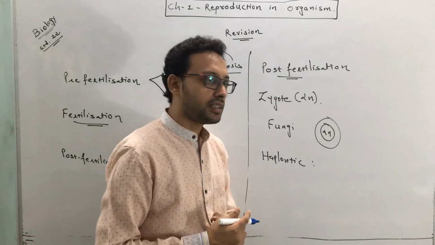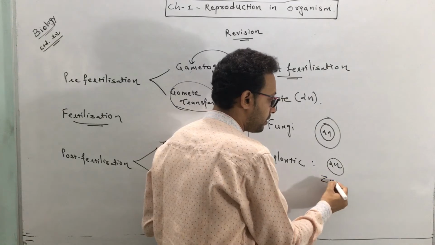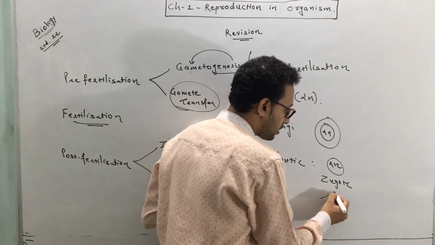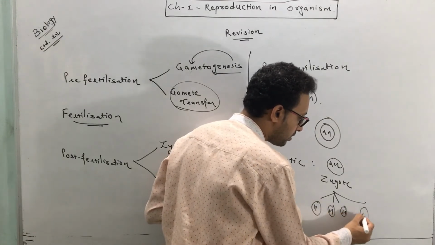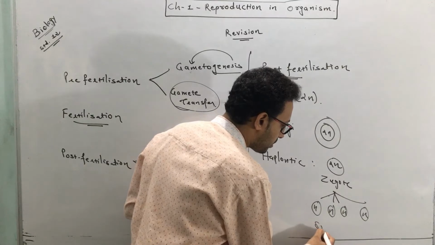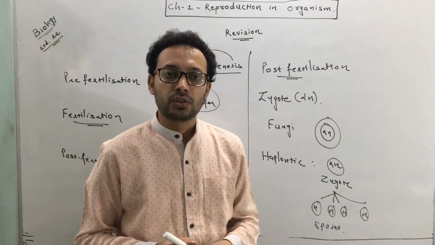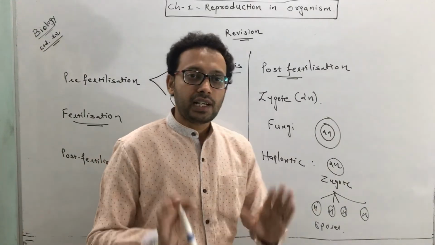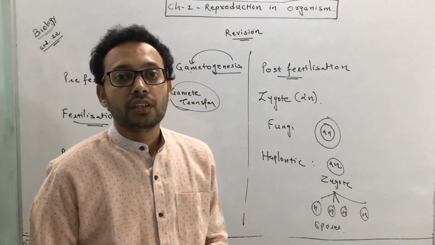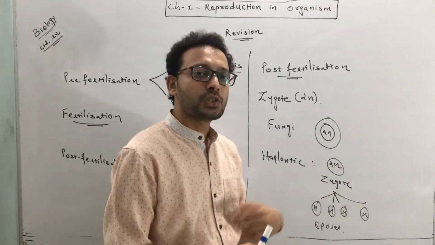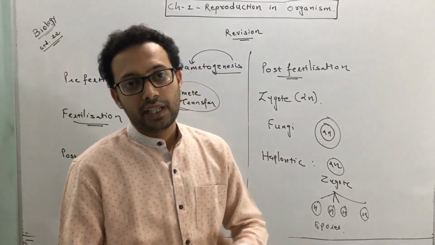In the haplontic life cycle, once the 2N zygote is formed, it divides by meiosis and forms four haploid spores. From these four haploid spores, the new individual is produced. This is called haplontic. The ultimate point is that once the zygote is developed, the further development depends on the life cycle of the plant as well as the environment to which it is exposed. This is an example of environment, and this is an example of life cycle.